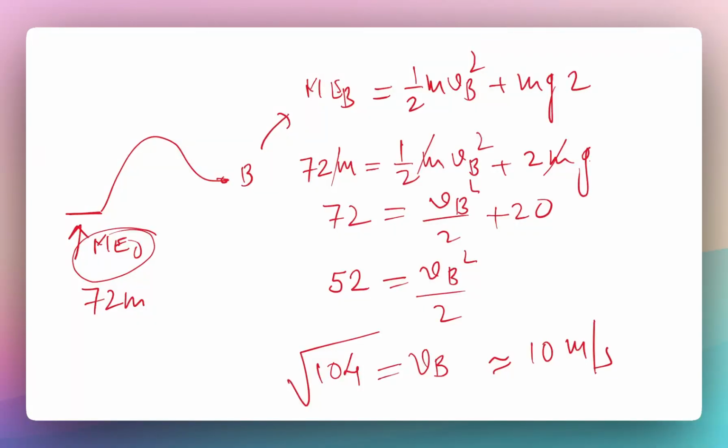Fine. So with that, basically you are able to solve the question. See, the key is to understand how the mechanical energy remains conserved. Just write the total mechanical energy at the starting point and the finish point and make them equal, and then look for what is unknown, sometimes the velocity, sometimes the height, and with this you will be able to solve any question which you like, right? So the law of conservation of mechanical energy is a very, very important concept. We are going to do many more problems to clarify this. Please ensure you learn the uses of this and how to apply it in different situations.